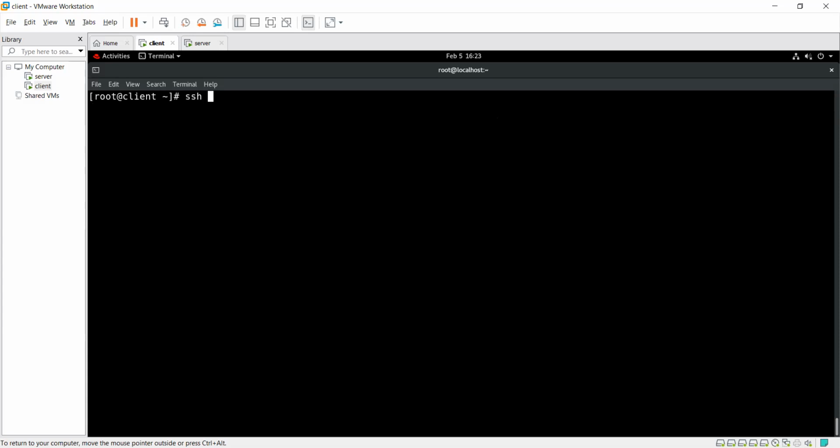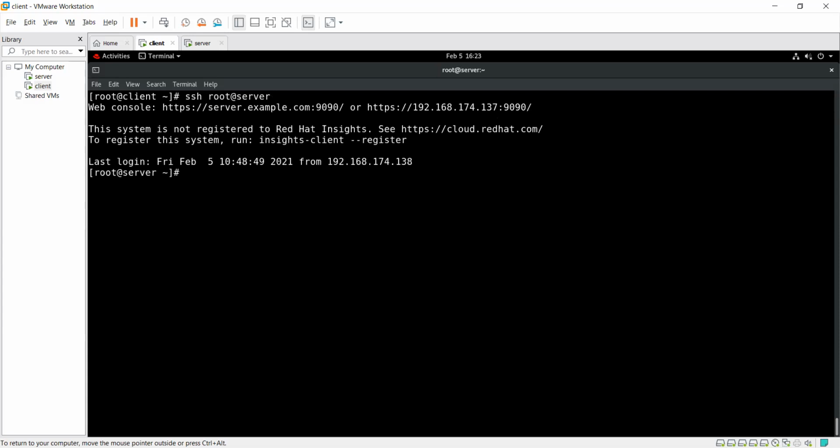Now here, ssh root at the rate of server. No need for passwords, as you see here, guys. This is the key-based authentication. That is the thing: with OpenSSH, secure shell, we are able to go from one machine to another one.